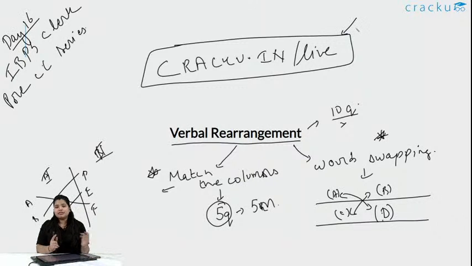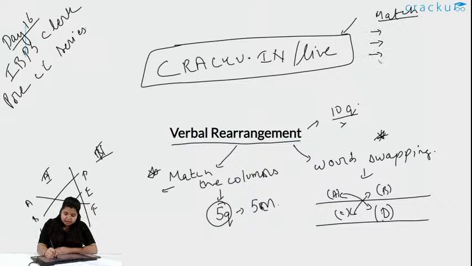So, shall we start? For every question we will see what the approach is and how we are doing this. For match the columns type, remember 3 things, they are important. First start with the context. What are the 2 sentences talking about? Maybe one is talking about the exams and the other is talking about something else, maybe the school and the classes.